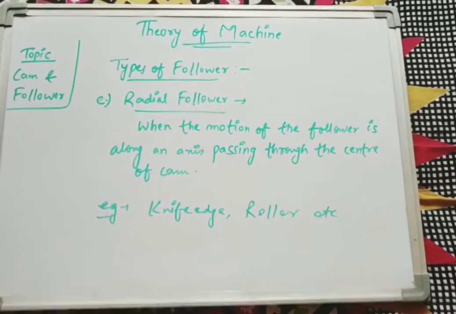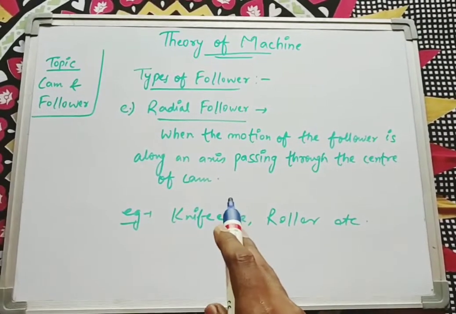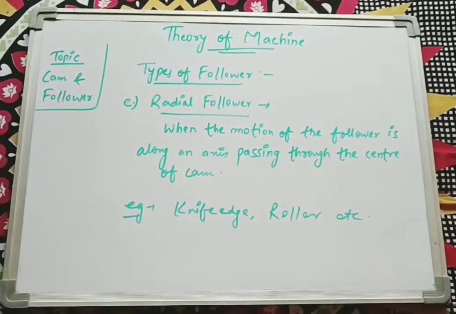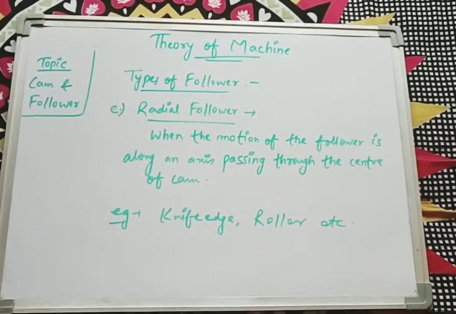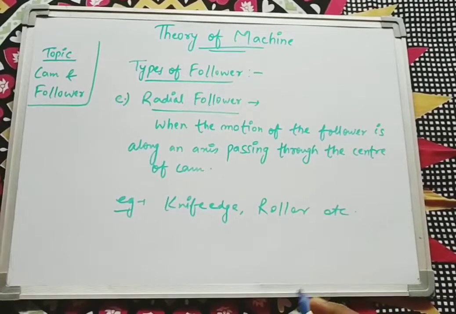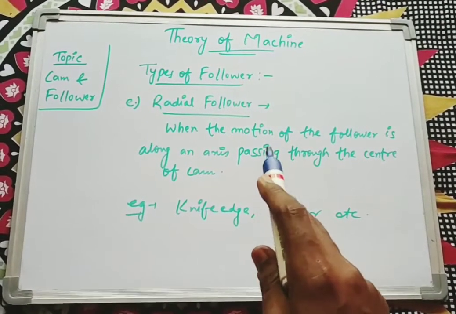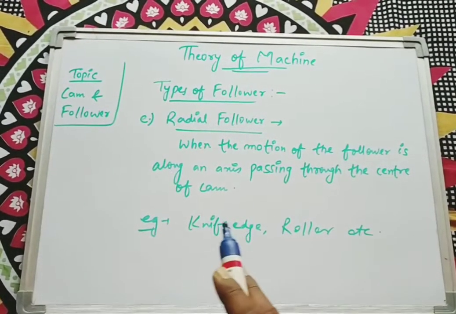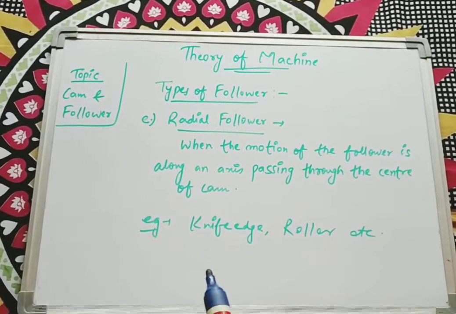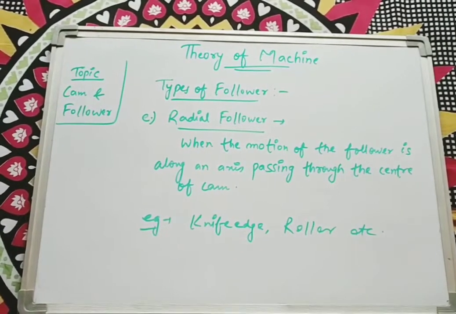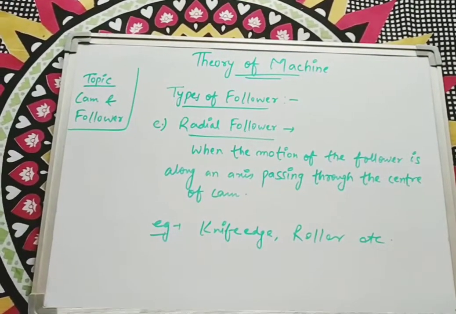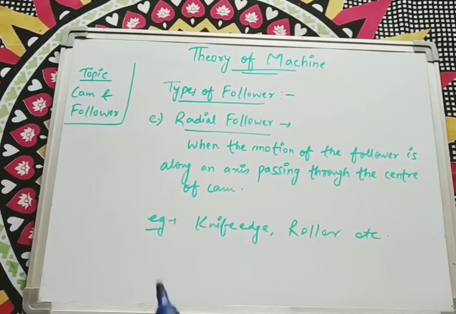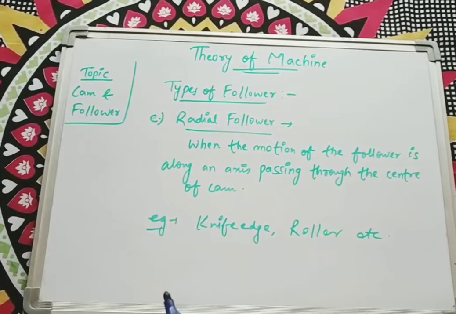The next one is the radial follower. What is the definition of radial? It is when the motion of the follower is along an axis passing through the center of the cam. In the last four types of follower, we drew four figures in which I showed you that they share a common axis. That means the axis of follower and cam are a single axis, both lying on a single line. If the axes of cam and follower are the same, then that type of follower is known as a radial follower.